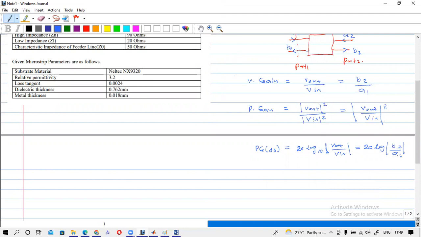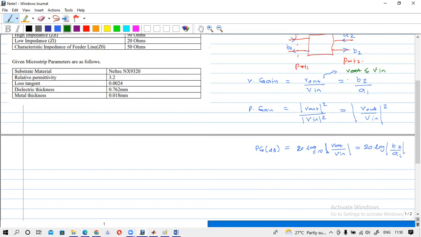Here you can see that this filter is a passive device, so V out should be less than or equal to V in. There is no amplification; there should be attenuation.